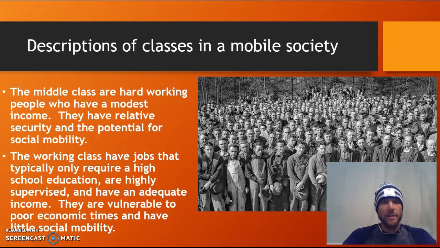The next two classes would be the middle class and the working class. The middle class are perceived typically to be some of the hardest working people in society, and they have a modest income. By modest, we mean that they're relatively secure. It means that they are living a very stable life, and they have some potential for social mobility. And this comes from the fact that they have a stable life, they have a stable income, and they likely have a college education as well, which affords them the opportunity to potentially move to the upper middle class later in life.